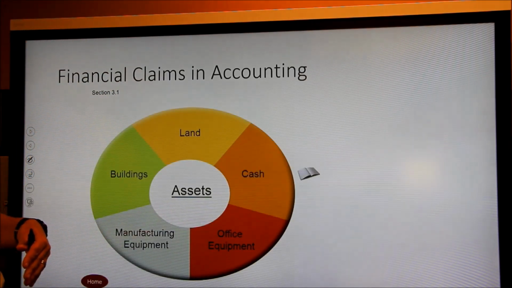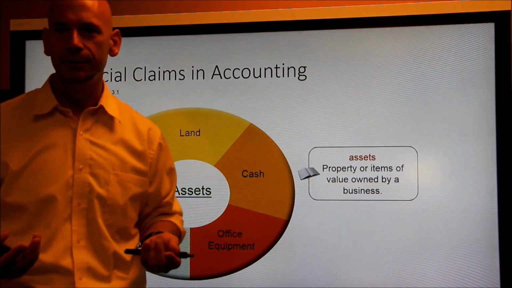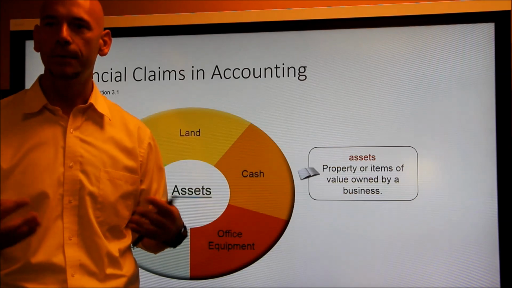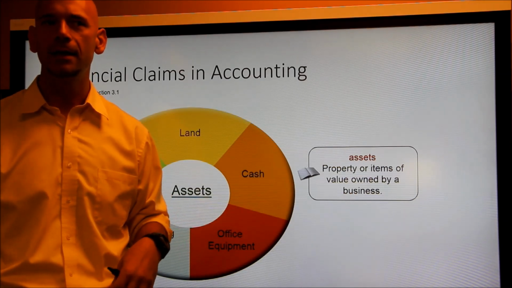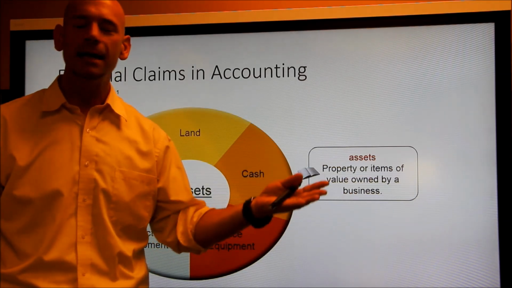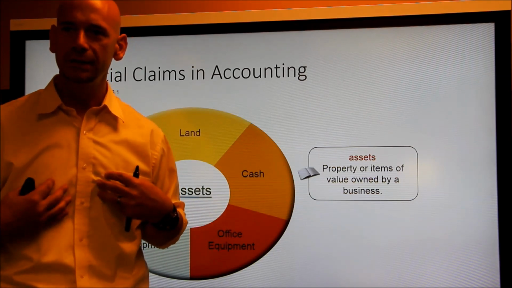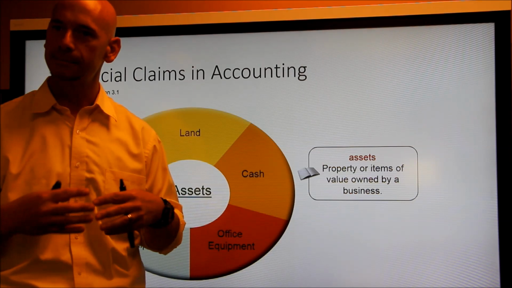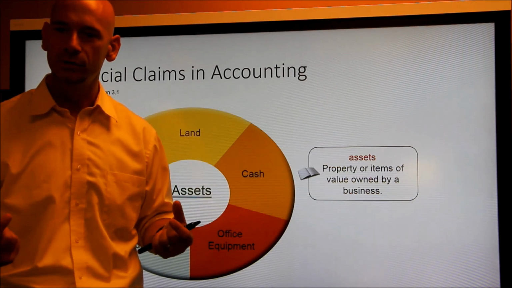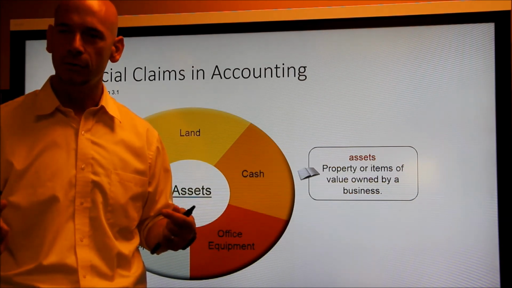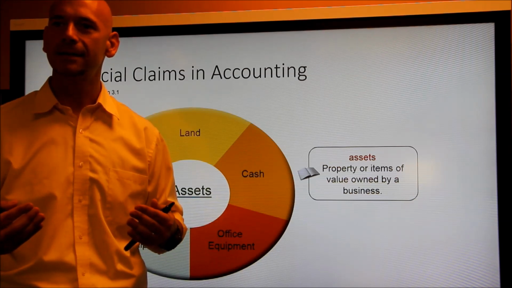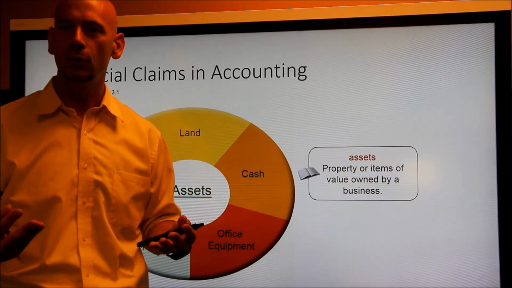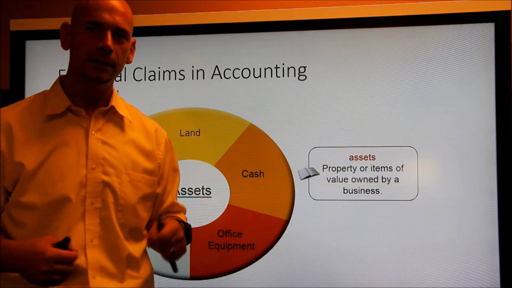And also different types of assets. So assets, you hear me use that term, right? An asset is simply the property, the thing of value that is owned by a business. So the difference between property and assets, anybody can own property. You personally can have property, you can have a house, you can have a car, you can have jewelry, you can have lots of things. That's property. But when a business owns something of value, when the business owns property, we consider that to be an asset. So when the business buys something that has value, that can be resold and cash can be given for it, we consider that to be an asset.